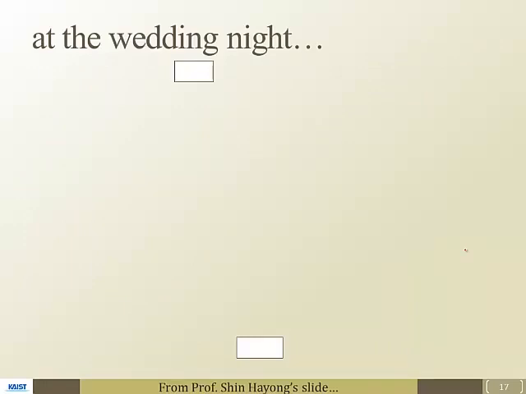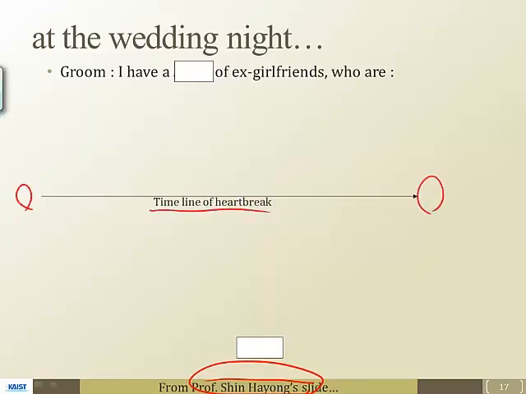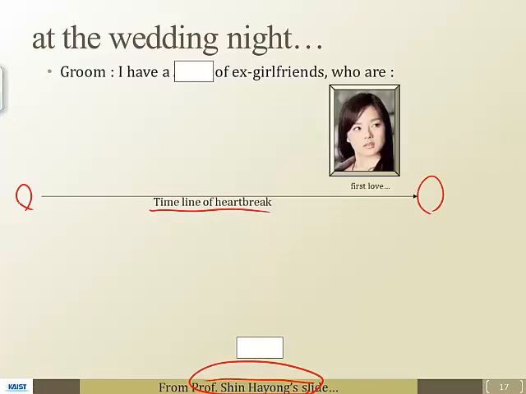So this is kind of the fun part. This is actually coming from Professor Hayong-shin's slide sets, and we have two cases, right? On the wedding night, the groom thinks about the girlfriends he has had, along the timeline before getting married, from his junior ages.